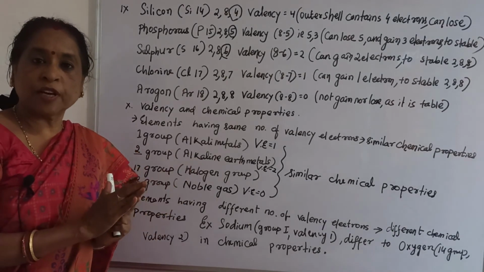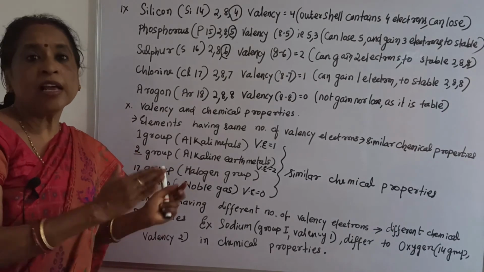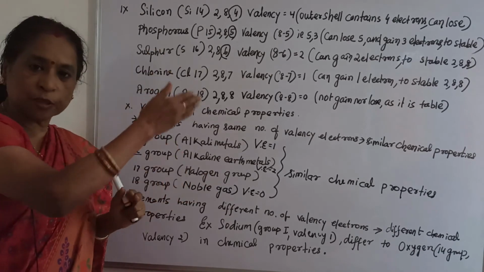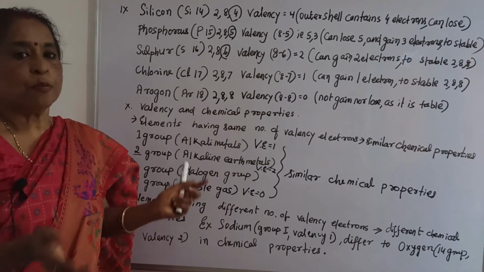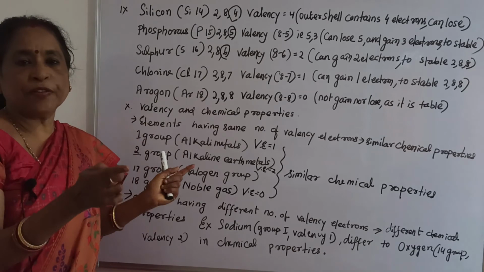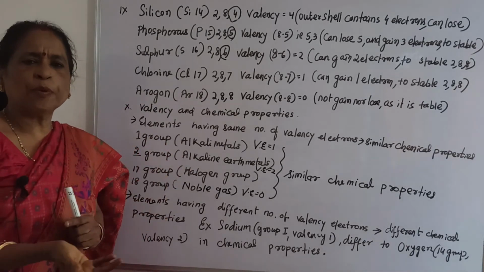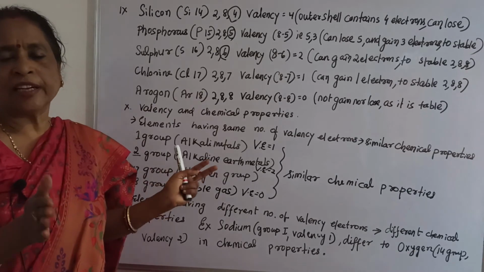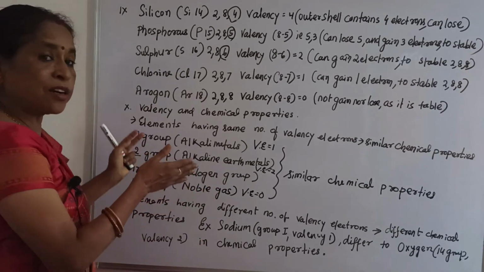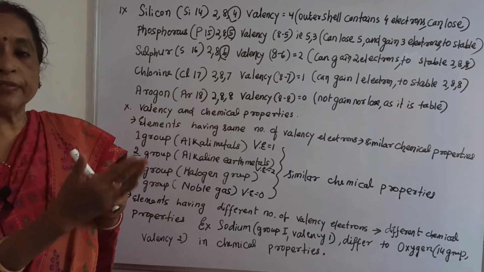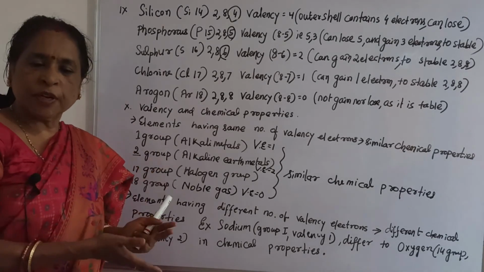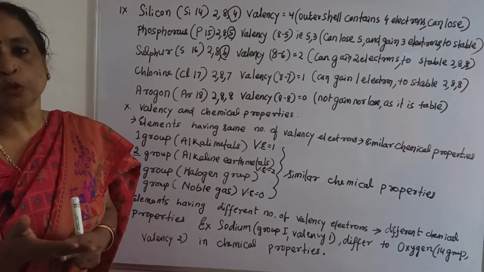They have no similar characteristics. Group 1 is similar within itself, group 2 is similar within itself, but there is a difference between group 1 elements and group 2 elements. Similarly, any group you see, they all have different properties. You can't compare, because group 1 has different properties to group 2. Similarly, group 1 has different properties to group 16.